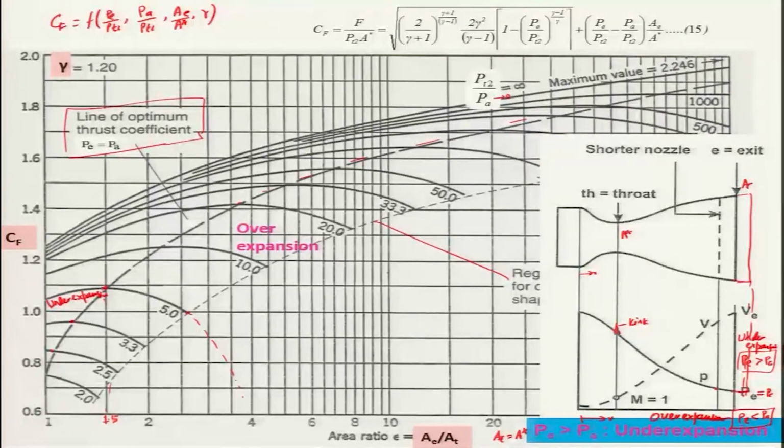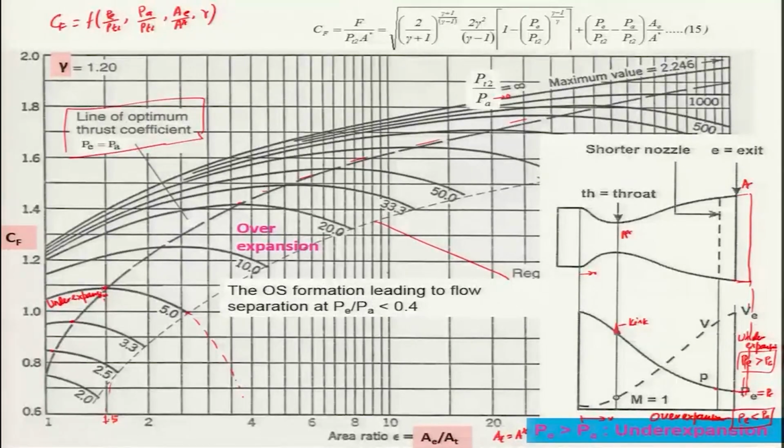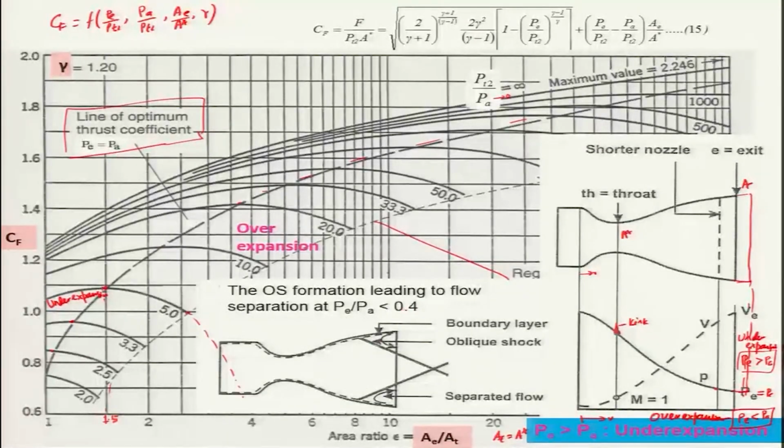And keep in mind that this pressure ratio has to be proper, so that the oblique shock formation leading to the flow separation can occur at a P by PA less than 0.4, and this, we have already discussed, is basically the Summerfield criteria. It must be used for designing a rocket engine such that the flow won't be separated.